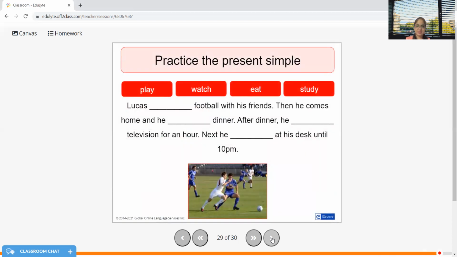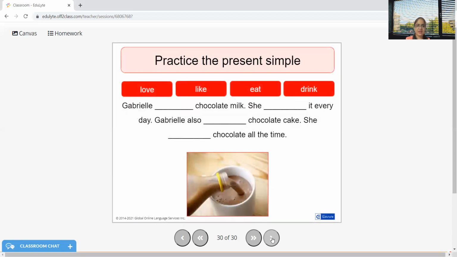Let's practice this. Lucas plays football. Then he comes home and he takes dinner or maybe eats dinner. After dinner, he watches television. Next, he studies at his desk until 10 p.m. Gabrielle likes chocolate milk. She drinks it every day. She also loves chocolate cake and she eats chocolate all the time. So this is how you need to make the sentences. It is absolutely simple. Practice and do let us know wherever you are stuck.